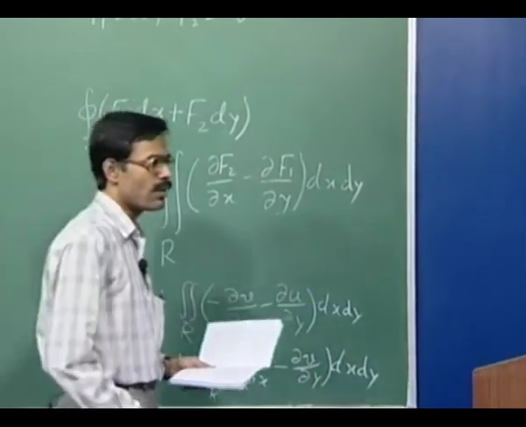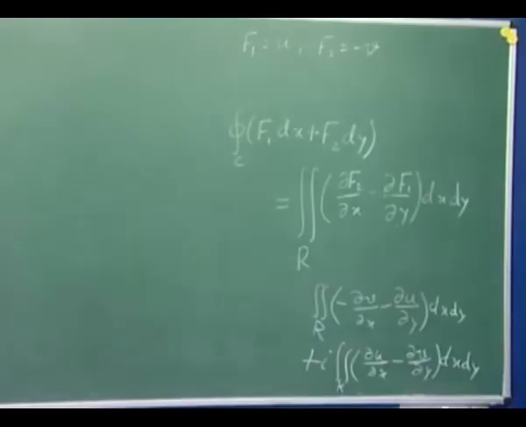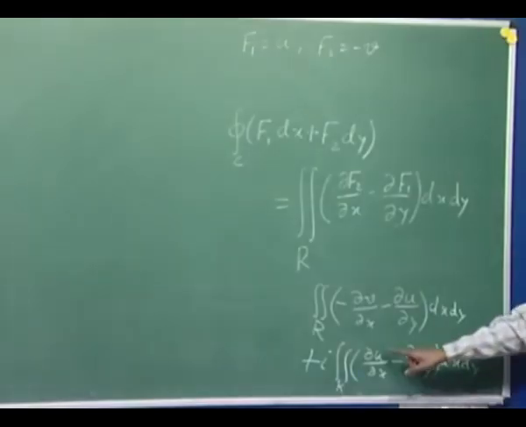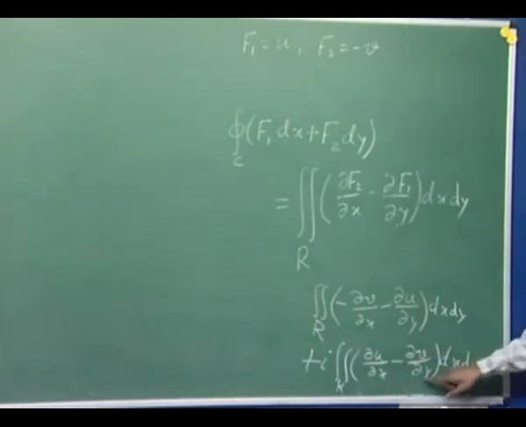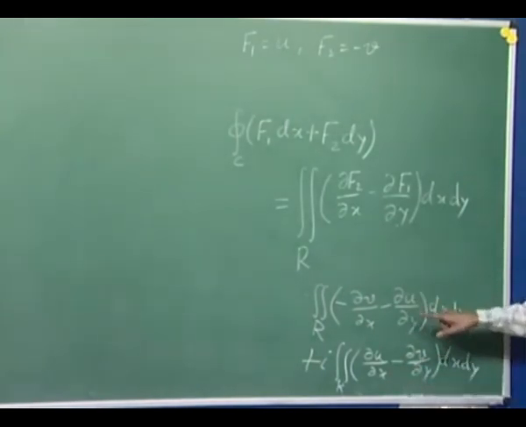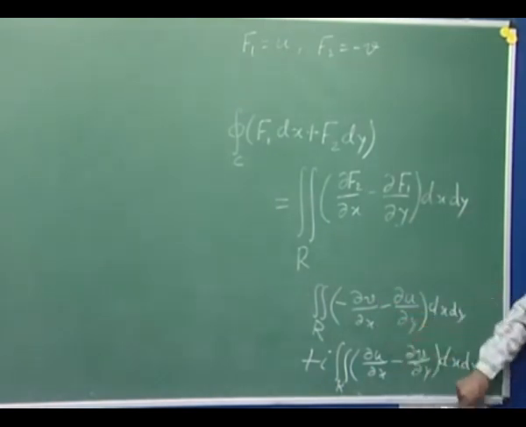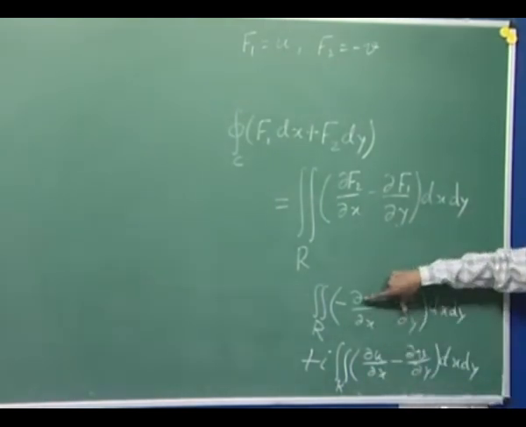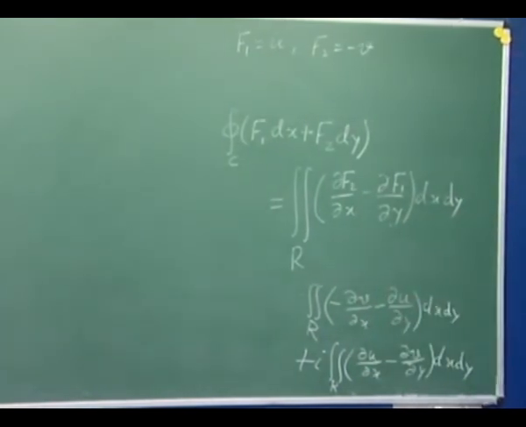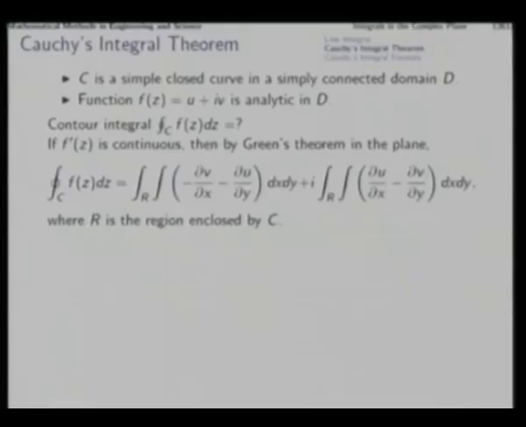And then you will find that since the function f is analytic, that means u and v, its real and imaginary components, will satisfy the Cauchy-Riemann conditions, which means del u by del x is equal to del v by del y, and del u by del y will be equal to minus del v by del x. That means both of these integrands will vanish, and therefore the entire integral will vanish.